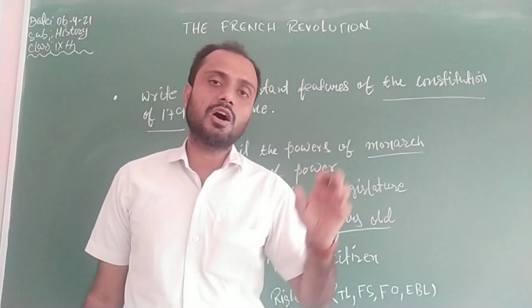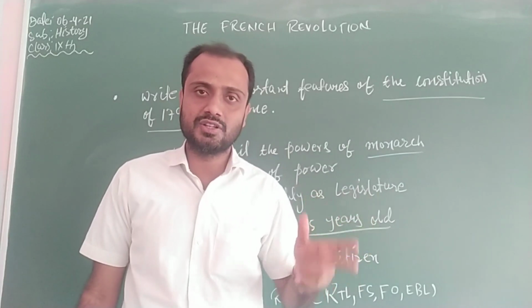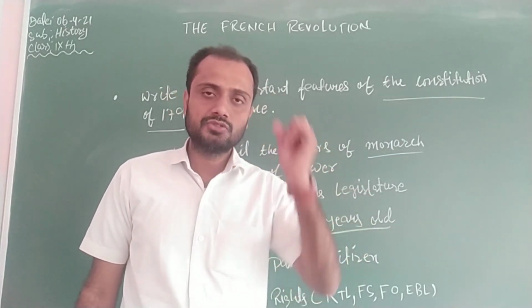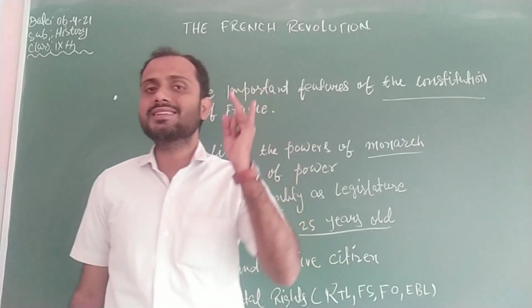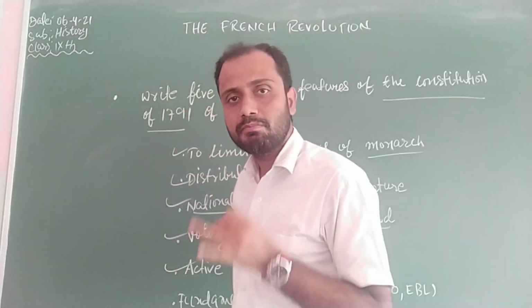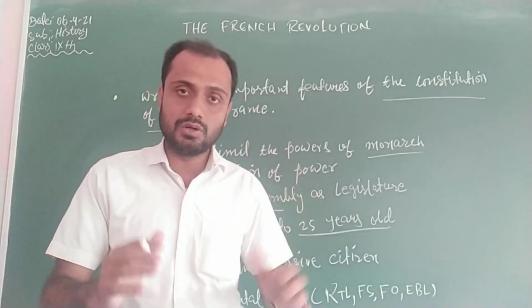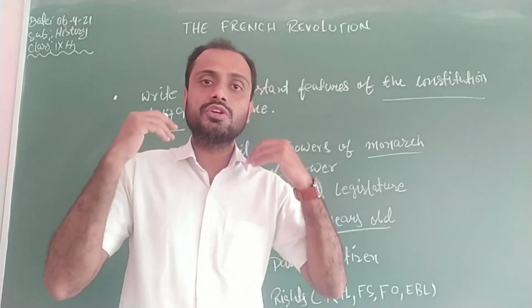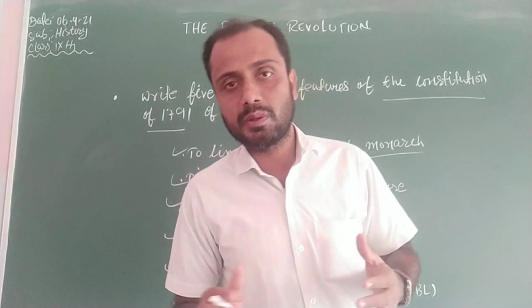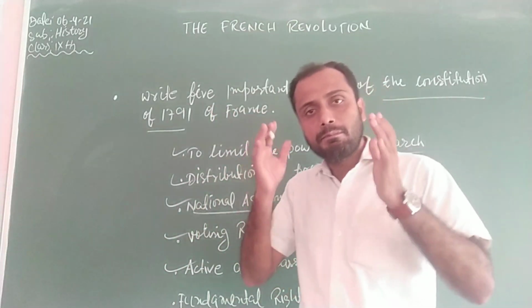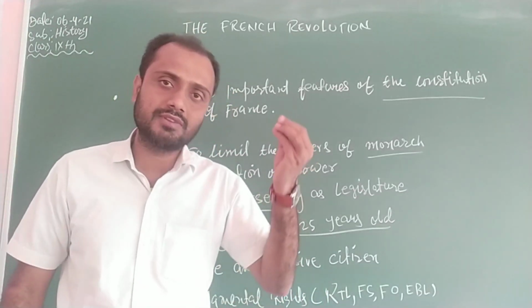Next one is active and passive citizen. The Constitution of France divided the people of France into 2 categories of citizenship. The first category was known as active citizen, and the second as passive citizen. Active citizens were wealthy, rich people who used to pay a high amount of tax, and passive citizens were poor people who could not pay any amount of tax.